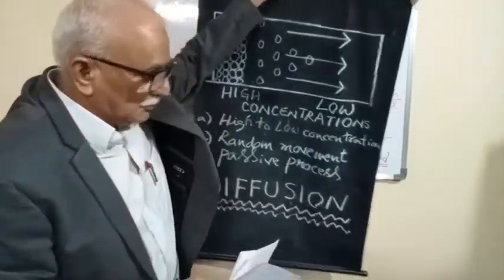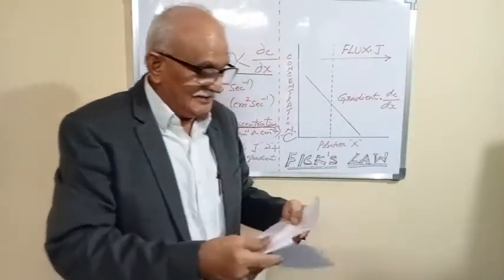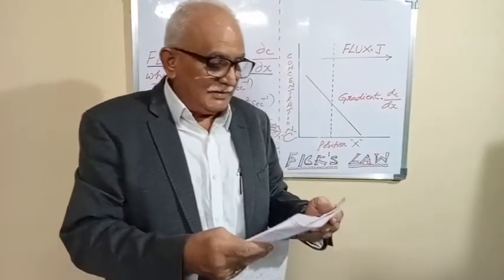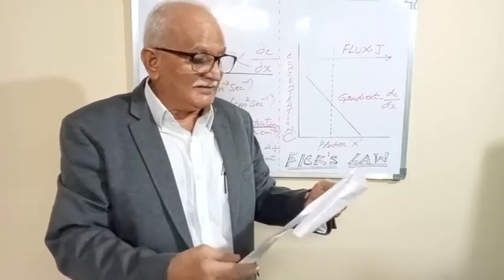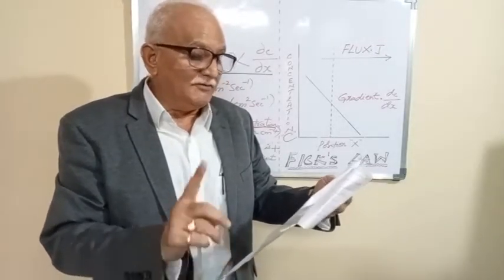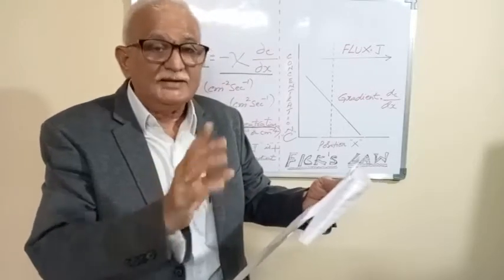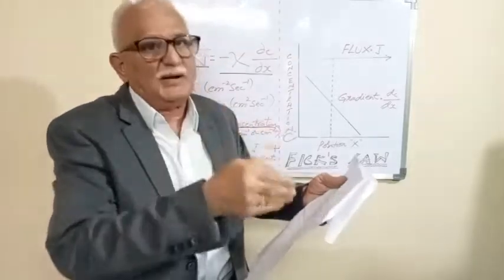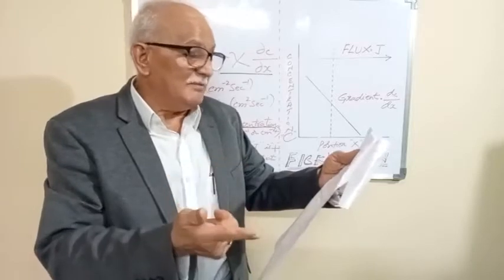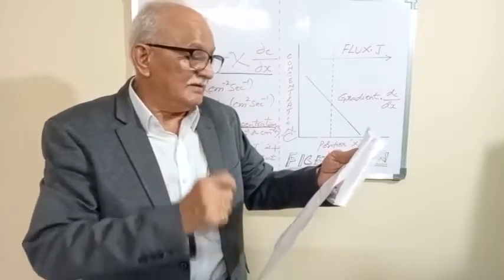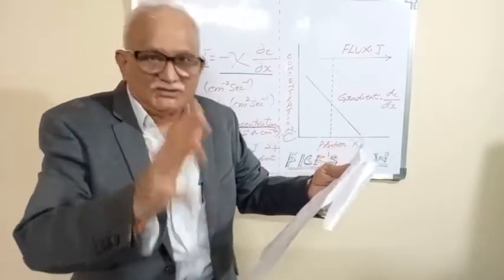Now let us go to Fick's law of diffusion. Fick's law of diffusion is very interesting. In the year 1855, Adolf Fick described Fick's law of diffusion. Fick's law essentially states that the rate of diffusion of a gas across a permeable membrane is determined by the chemical nature of the membrane itself, the surface area of the membrane, the partial pressure gradient of the gas across the membrane, and the thickness of the membrane. These are the factors.